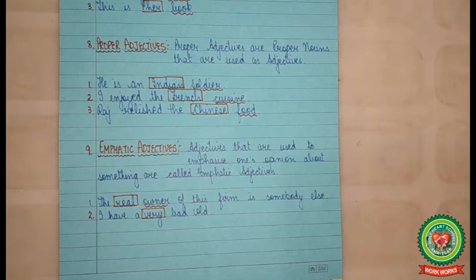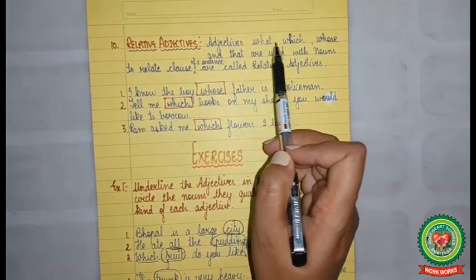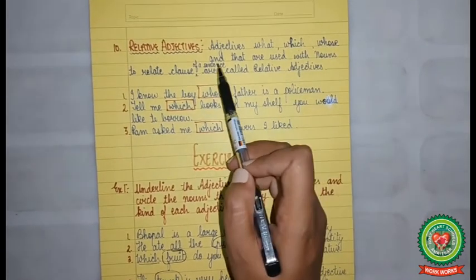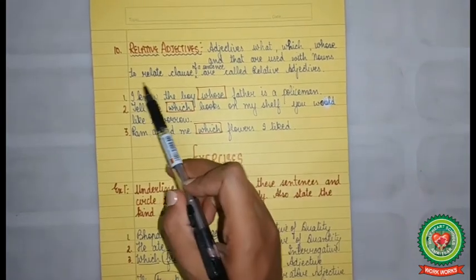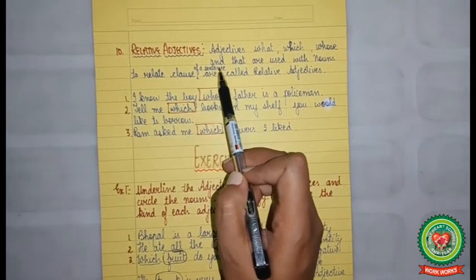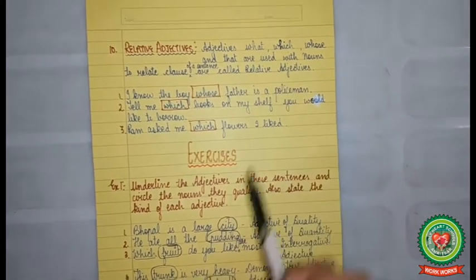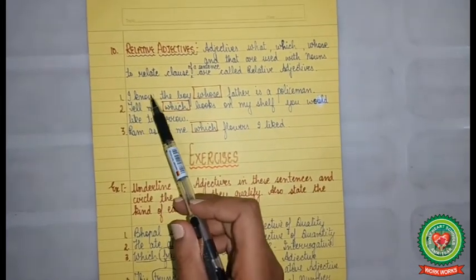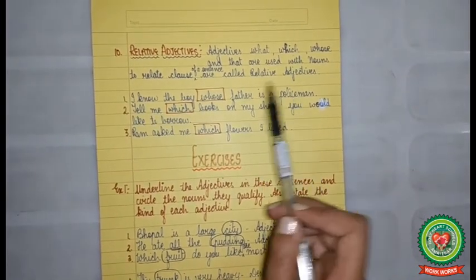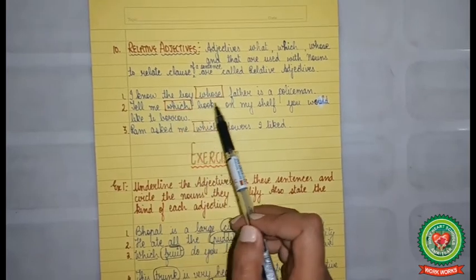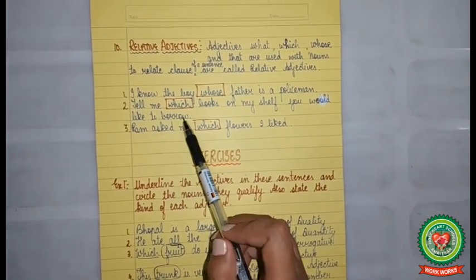Relative adjectives. Adjectives what, which, whose, and that are used with nouns to relate clause of a sentence are called relative adjectives. For example, I know the boy whose father is a policeman. Tell me which books on my shelf you would like to borrow.